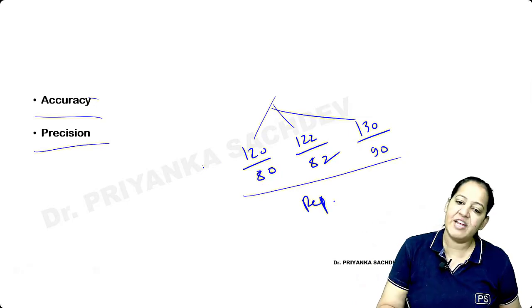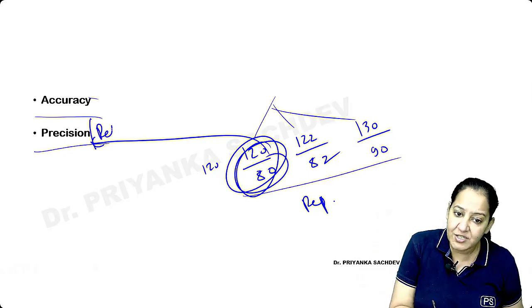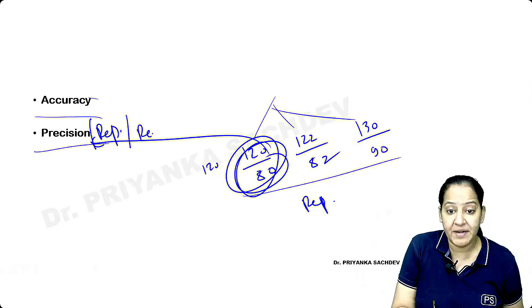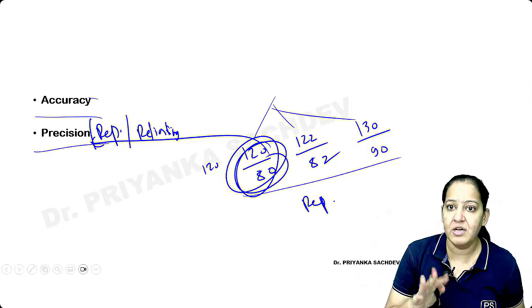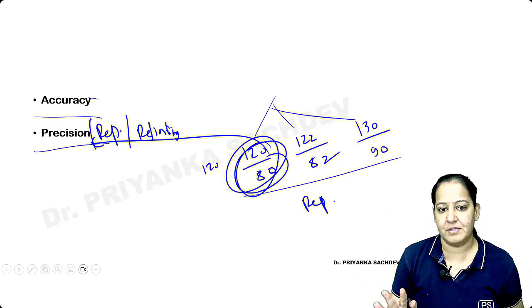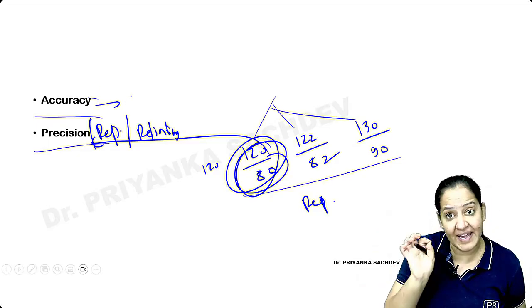Or else, every time I'm getting the same result, 120 by 80, 120 by 80. So I will say precision. Precision is repeatability. Repeatability is reliability. Repeatability, reliability, the one and the same thing. Precision: every time the same result. Got my point? And what is accuracy? Accuracy means the exact answer.